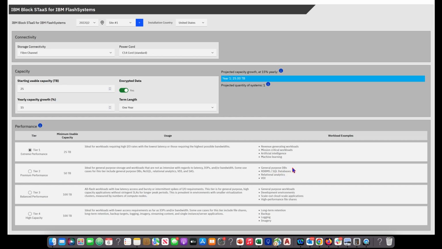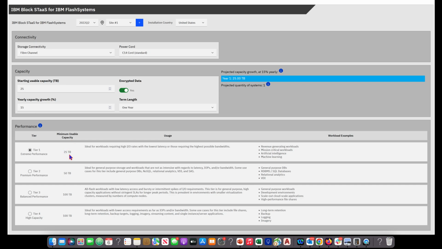Tier 3 is for balanced performance, with workload examples like general purpose workloads, development, dev and test environments, etc. And there is a high capacity tier for workloads like long term retention, backup, etc. So in this demo, let's select tier 1, extreme performance, with a minimum usable capacity of 25 TB.